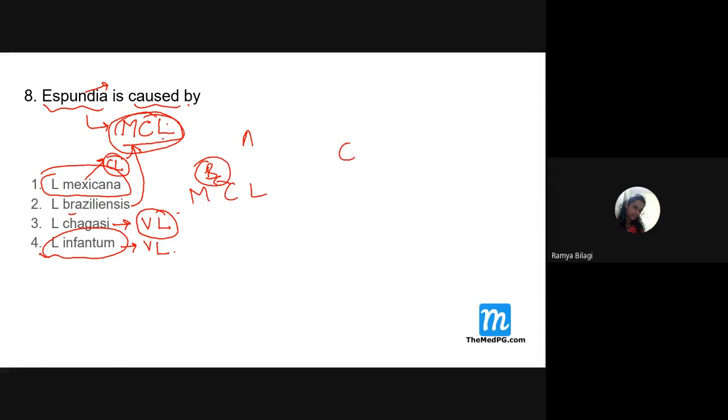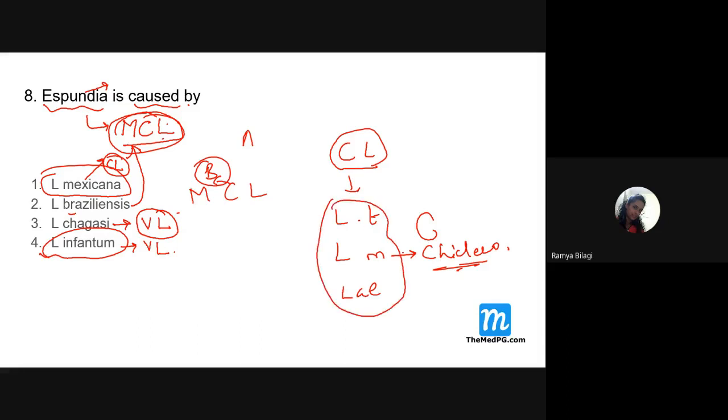So cutaneous leishmaniasis is caused by the Leishmania tropica complex. That is Leishmania tropica, Leishmania mexicana. Mexicana means what? What you have to remember? Chiclero ulcers. Yes, rubber plantation ulcers, especially on the external ear pinna. Then Leishmania Ethiopia. So these points you need to remember. All these three are responsible to cause what? Which one, students? Cutaneous leishmaniasis.